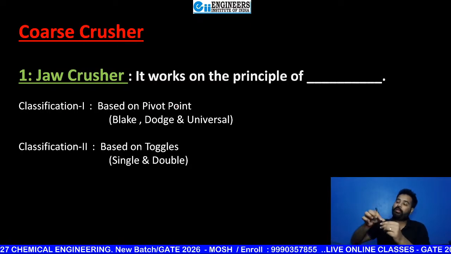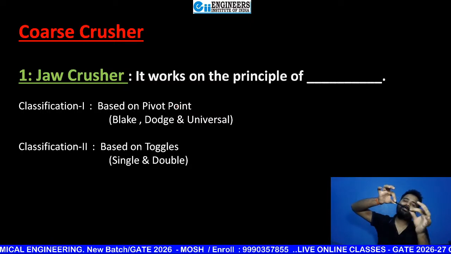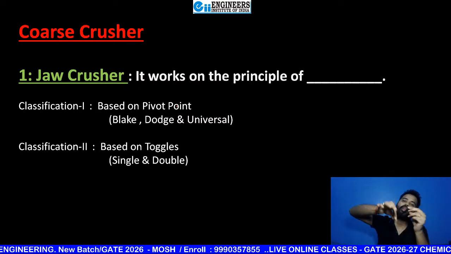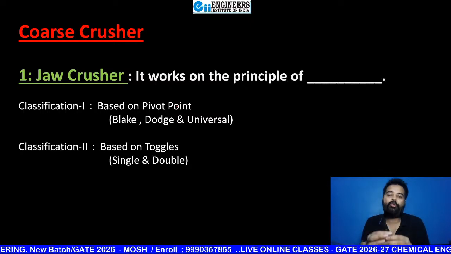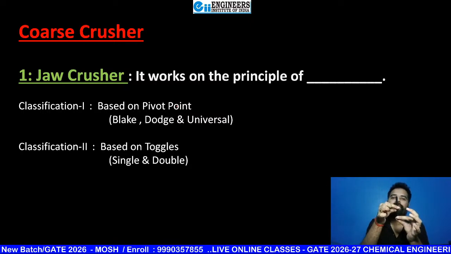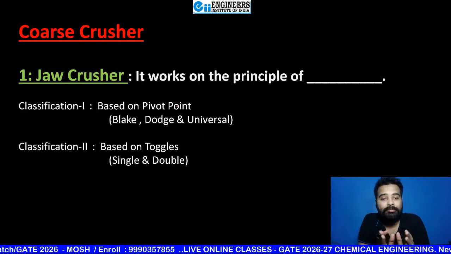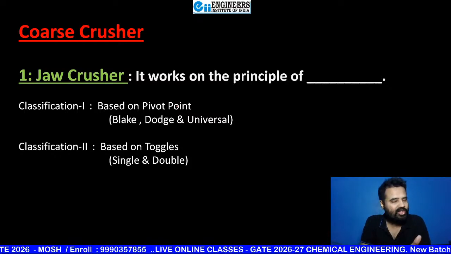I told you now, the point, if this is pivot point, then this can rotate around this point only. Okay, so this is pivot point. So based upon whether pivot point is on the top, in the bottom, or in some middle portion, you can classify them as Blake, Dodge, and universal. That was also given in the main classification by me.